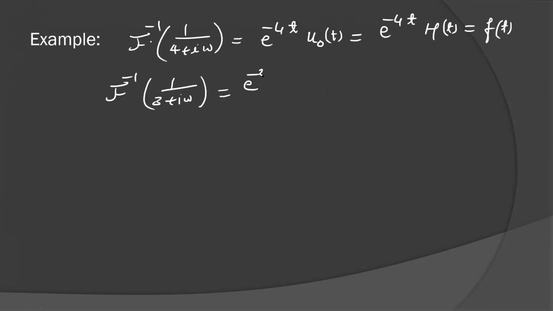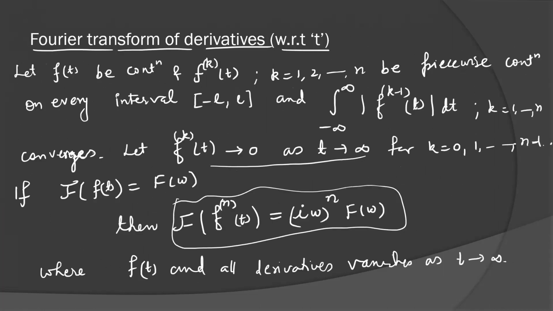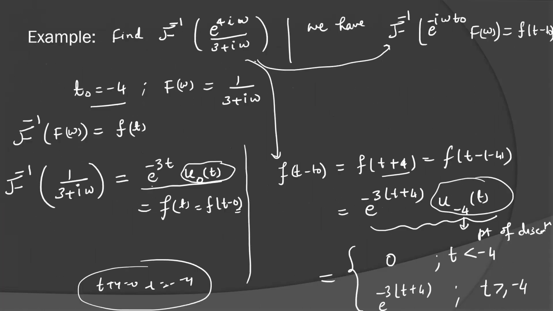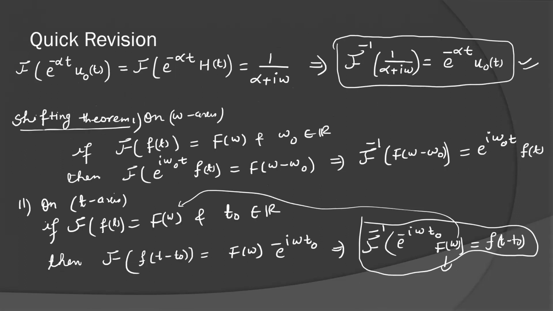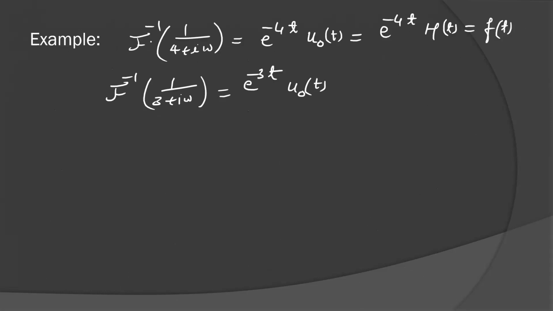This is equal to e to the power minus 3t u0(t). I am using the first result of today's lecture, a quick revision of the first result. Then it can be written as e to the power minus 3t h(t).